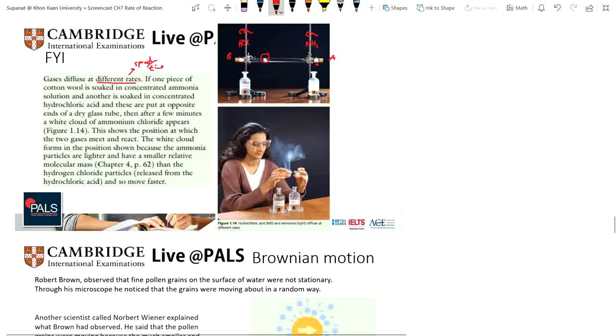Okay, and then after a few minutes, a white cloud of ammonium chloride appears. So it shows here the position where the two gases meet and react.